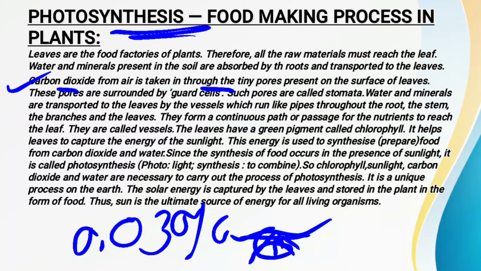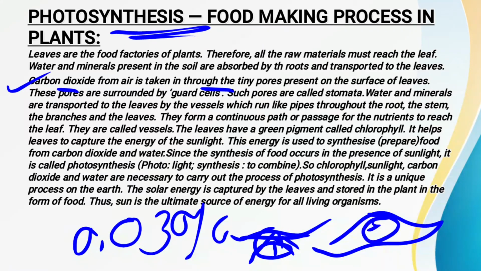So plants take in the carbon dioxide from the atmosphere with the help of stomata, and stomata are the tiny openings, small apertures found on the surface of the leaf. Suppose this is a leaf and so many tiny openings are found in this leaf. Now these tiny openings are also surrounded by particular cells that are called guard cells. We will read further about the guard cells. Fine.